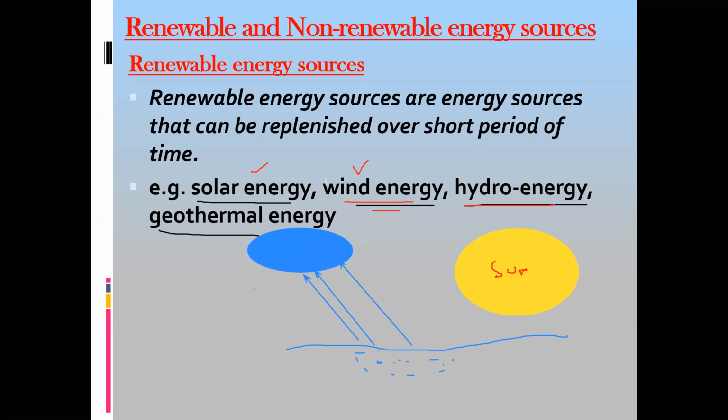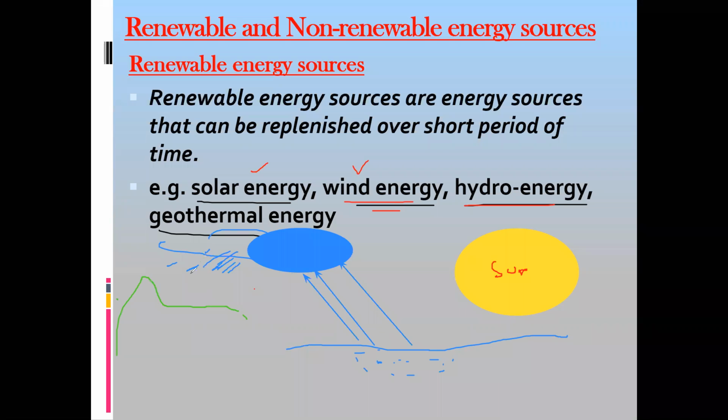From these clouds, when it rains at higher altitude, or mountains, now the water is at a higher altitude or at a certain height.